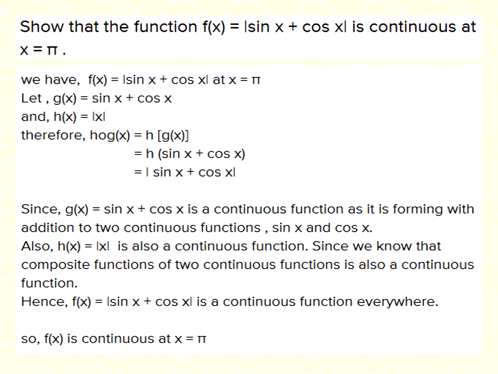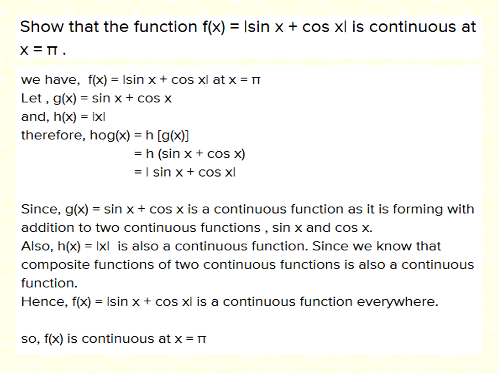Show that the function f(x) equal to modulus of sin x plus cos x is continuous at x equal to pi. Let us assume g(x) equal to sin x plus cos x and h(x) equal to modulus of x. Now if I consider composition of function h composed g of x, that becomes h of g(x).